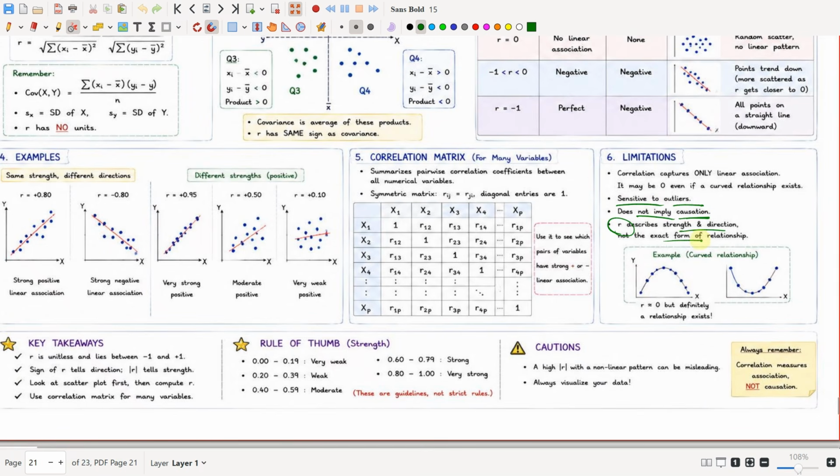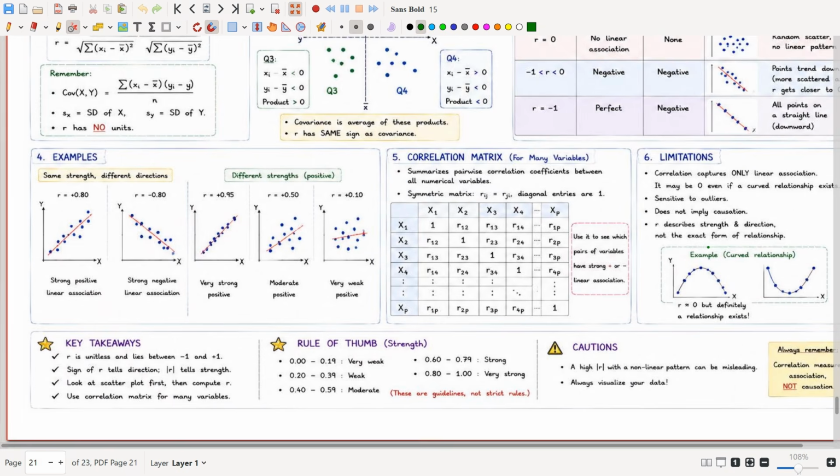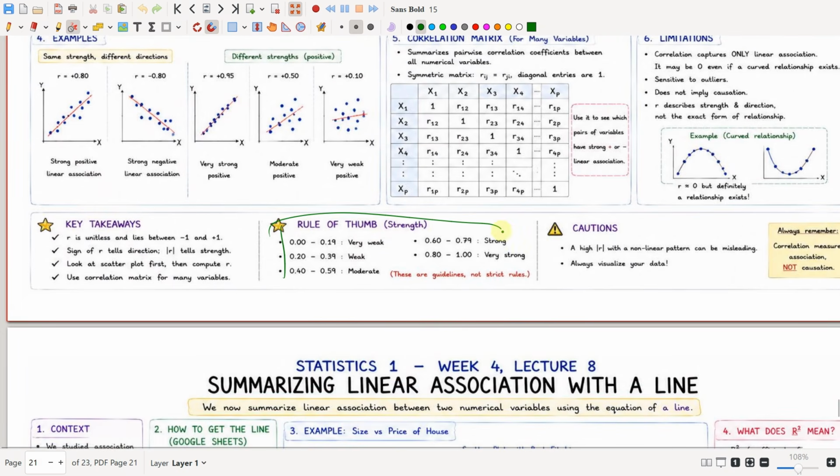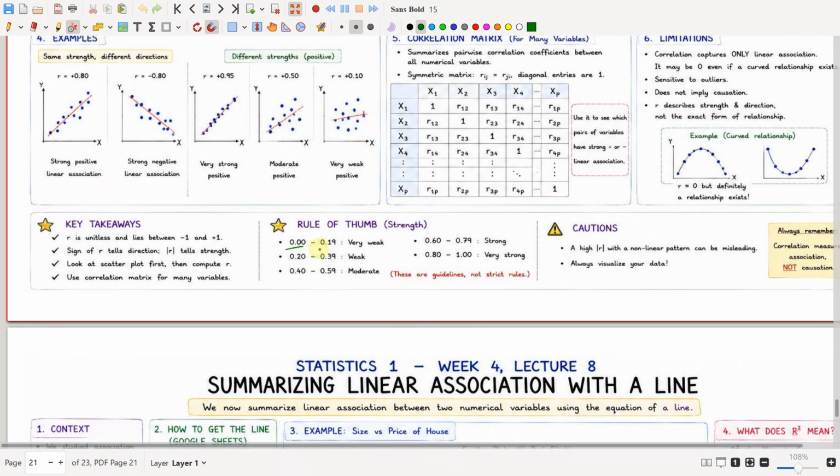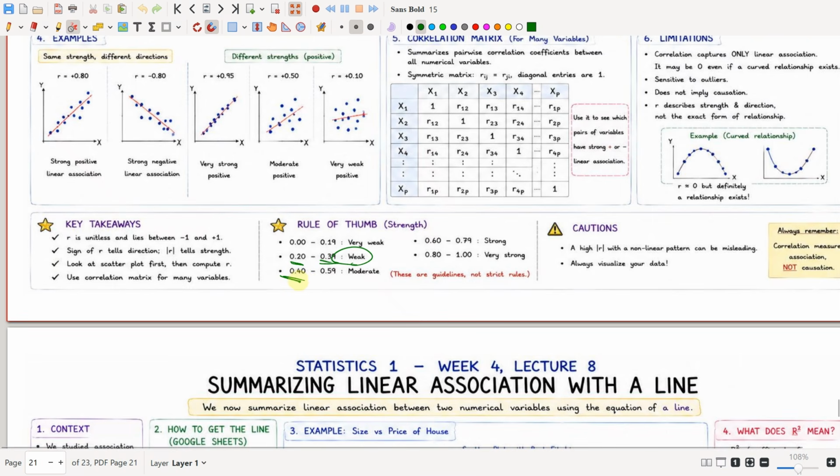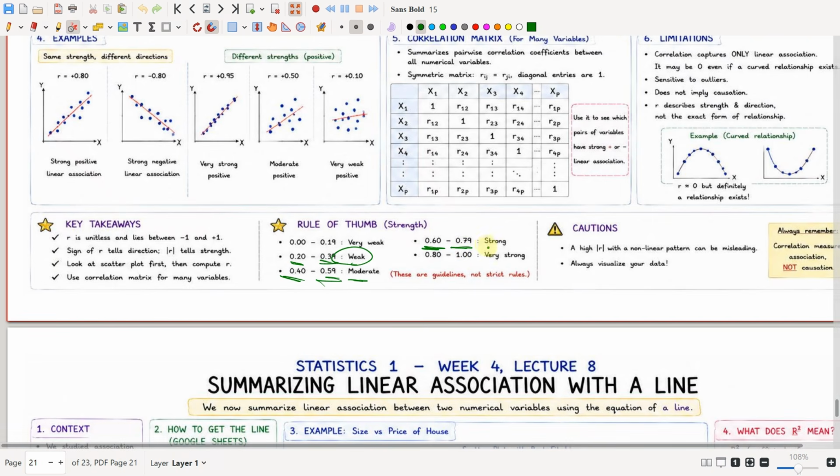R describes strength and direction, not the exact form of the relationship. So the correlation describes the strength and direction, and it is not the exact form of the relationship. Remember this rule of thumb: if the value is between 0 and 0.19, it is very weak; 0.2 to 0.39, it is weak; 0.4 to 0.59, it is moderate; 0.6 to 0.79, it is strong; and 0.8 to 1 means it is very strong.